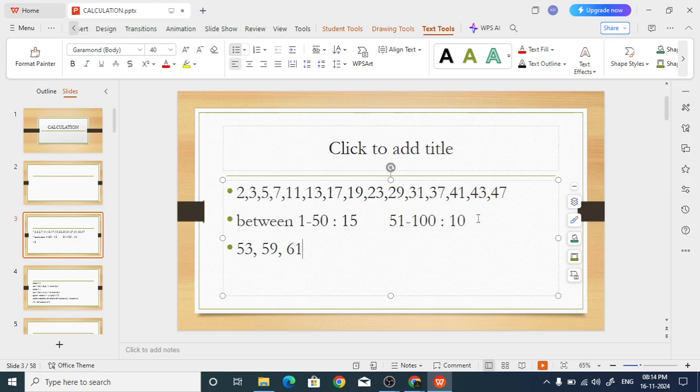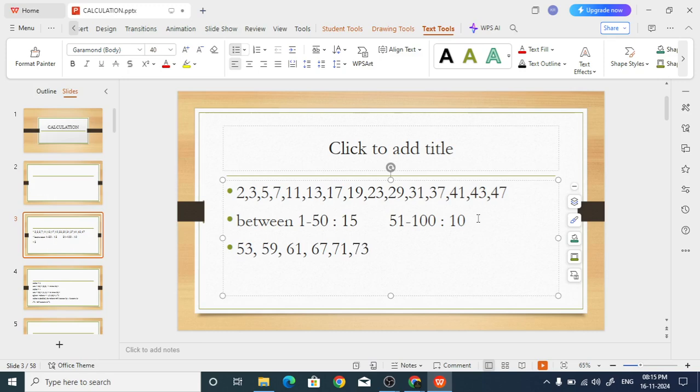Yes. Then 63, 64, 65, 66, 67. Just check whether 67 is a prime number. Yes. What about 71? Yes, sir. 71, yes. 73?